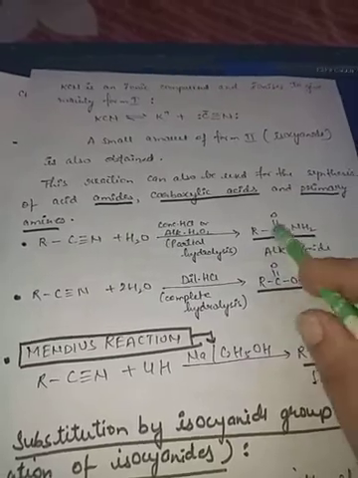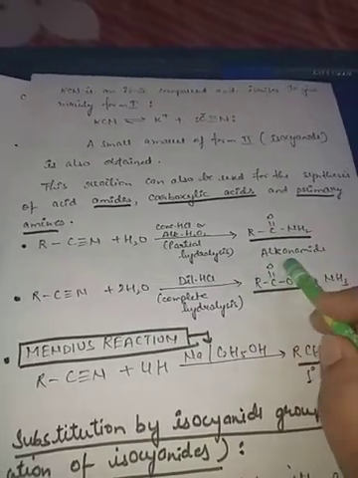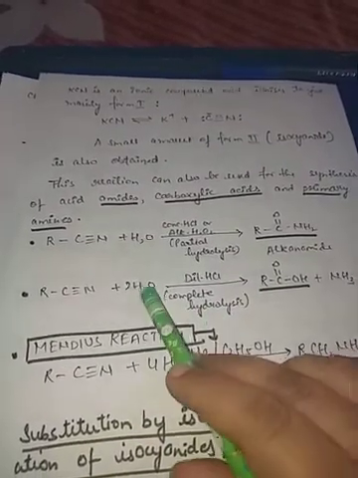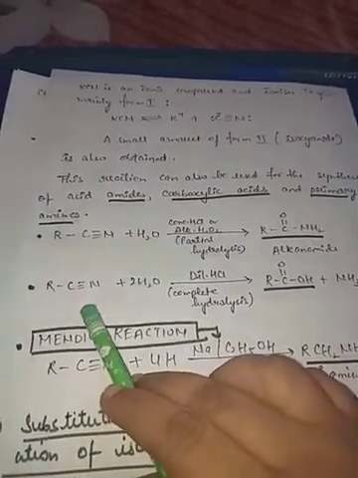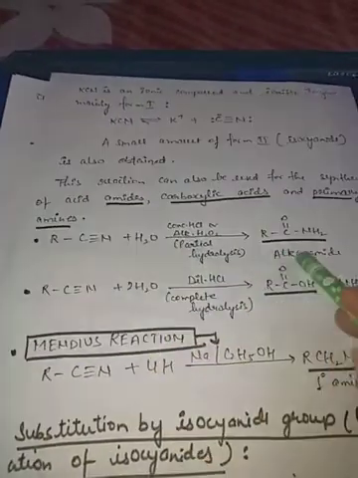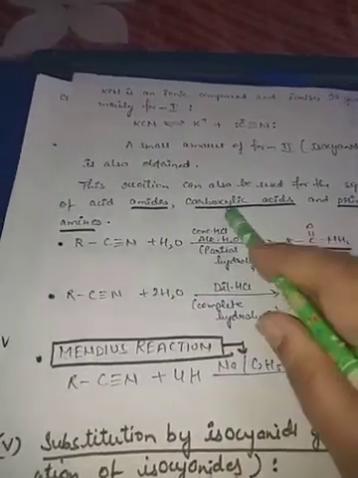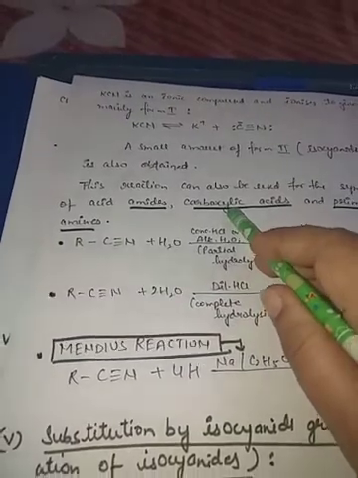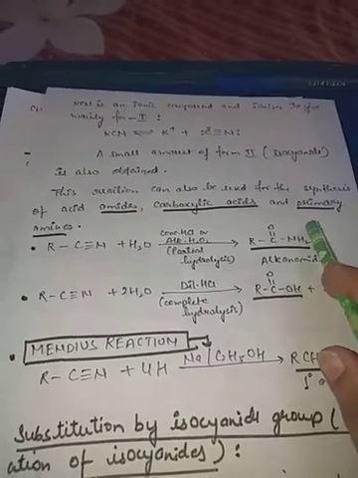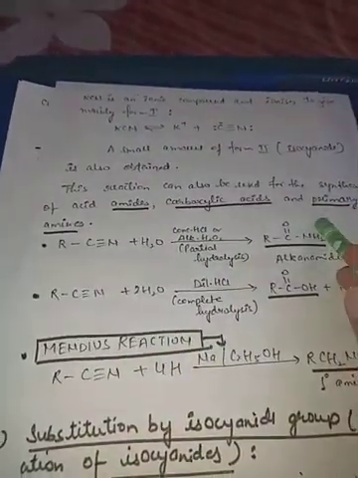Amides we will get, CONH2 are amides, alkanamide. If complete hydrolysis takes place, then we will get carboxylic acid. And the third one is primary amine, which is formed from cyanide.